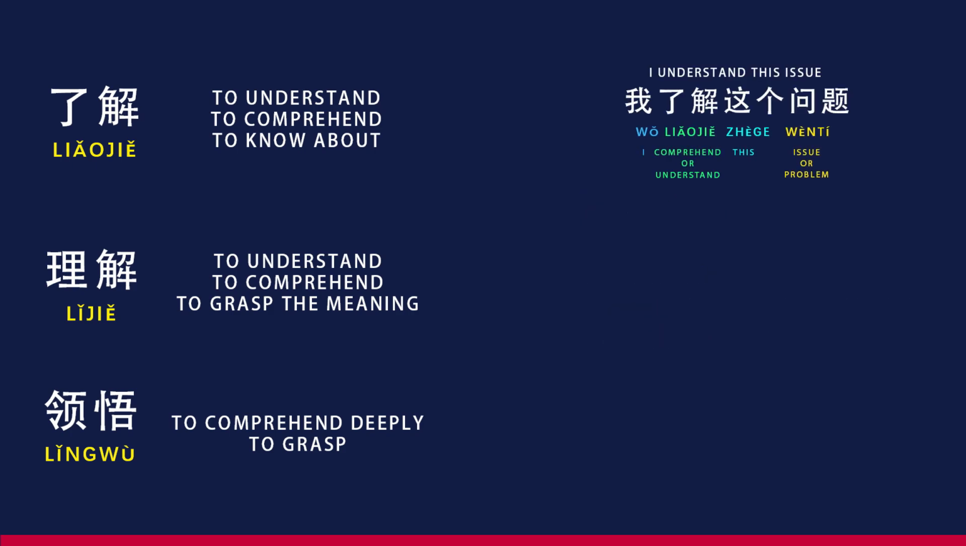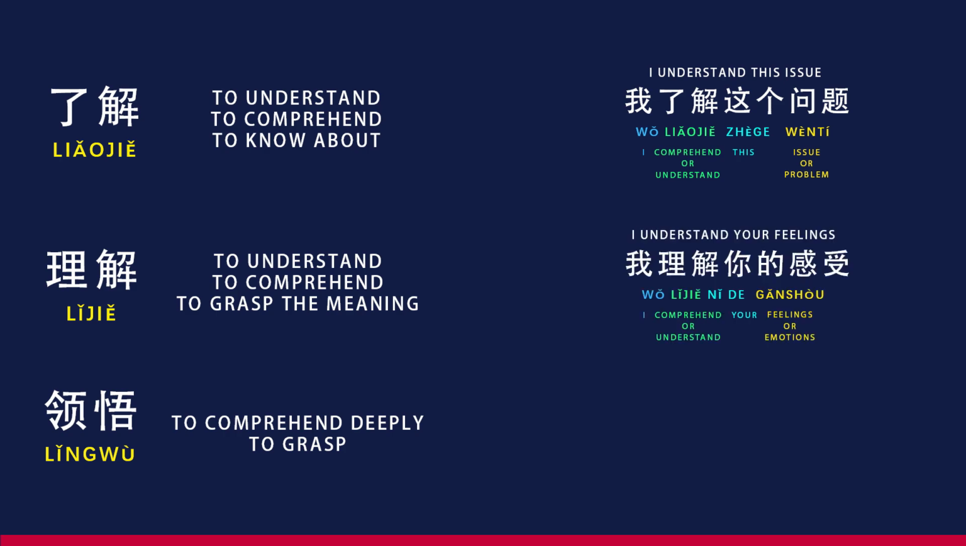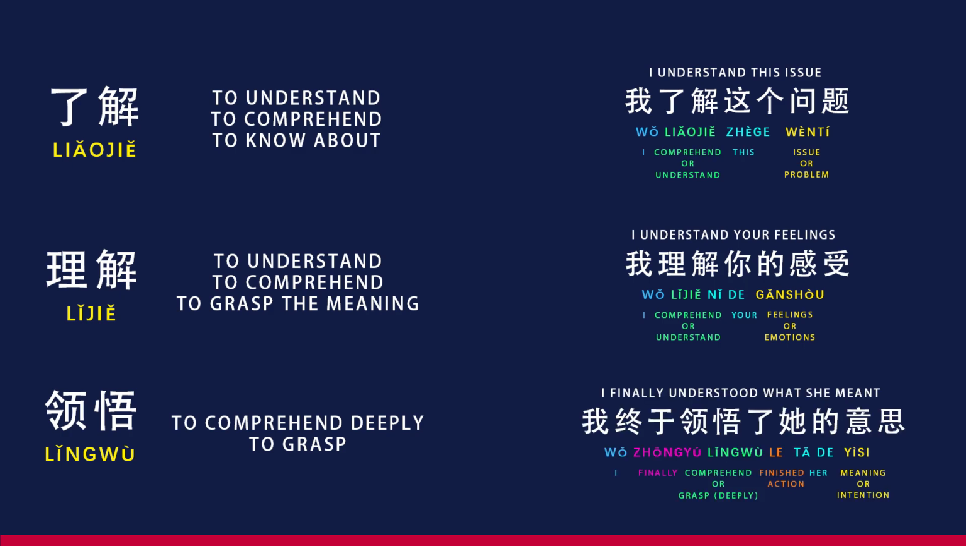我了解这个问题 meaning, I understand this issue. 我理解你的感受 meaning, I understand your feelings. 我终于领悟了它的意思 meaning, I finally understood what she meant.